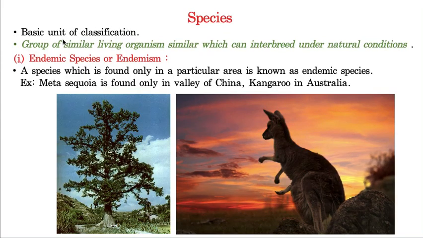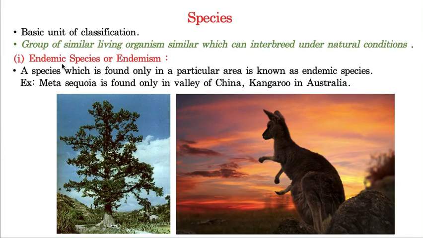Species is a basic unit of classification, and species can be defined as a group of similar individuals which have the capacity of interbreeding. That means they have the ability to produce offspring of their own kind, so they can continue their genera by producing the young ones, and that group of individuals is called a species. And species are of three types.